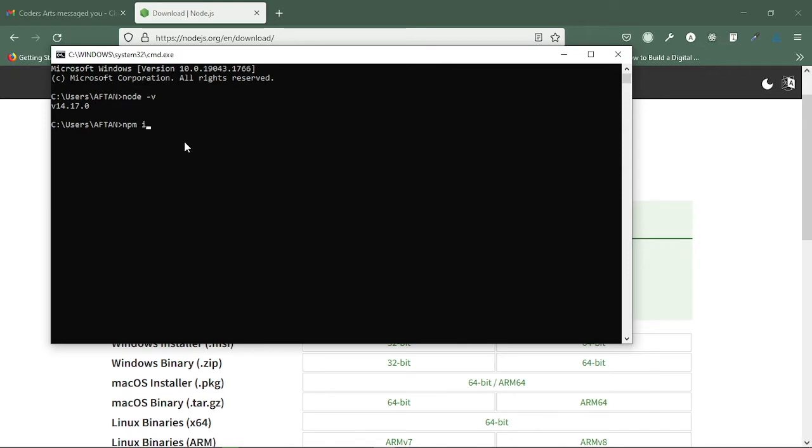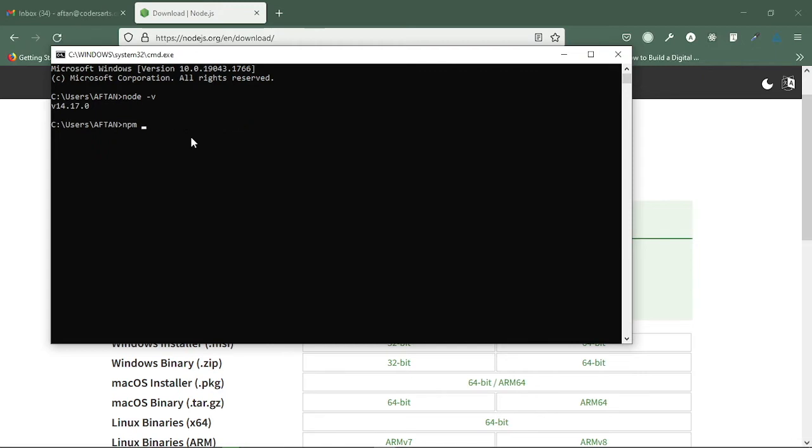So now I'll be installing TypeScript globally. You have to write npm install -g. The -g is for globally, since you want TypeScript to be installed globally. That's why we are writing g. And then you have to write the library name, which is typescript. Then you can press enter and that will be installed.